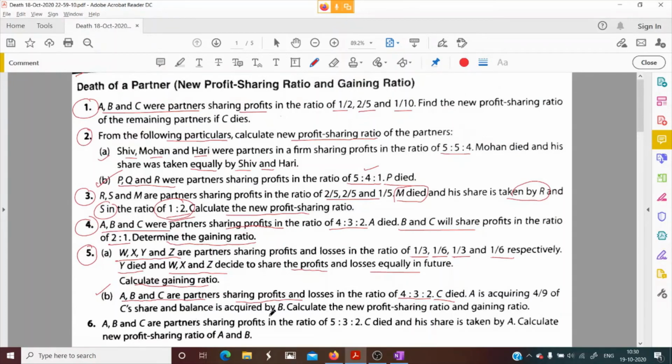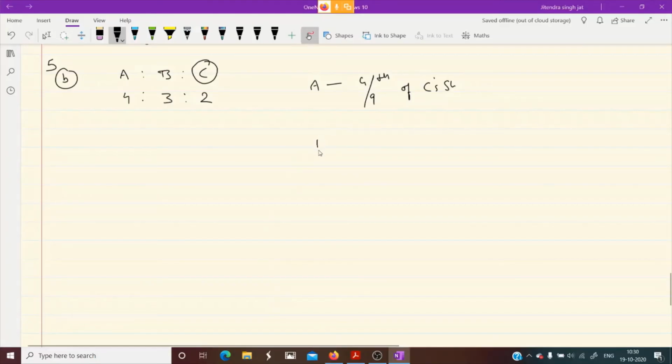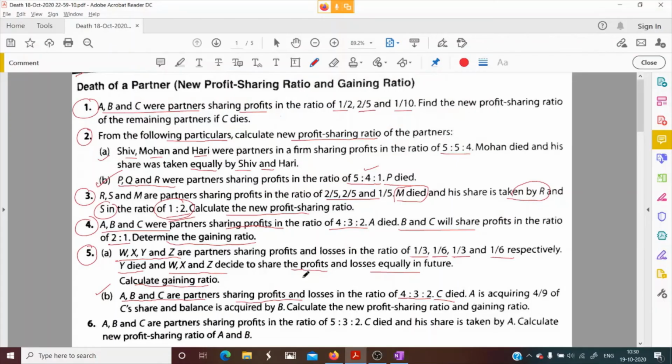And balance is acquired by B. If A is acquiring 4/9 of C's share, tell me how much B is acquiring. Can anybody tell? Sir, 5/9. 5/9. Very good. 5/9 of C's share. Simple. Very good.